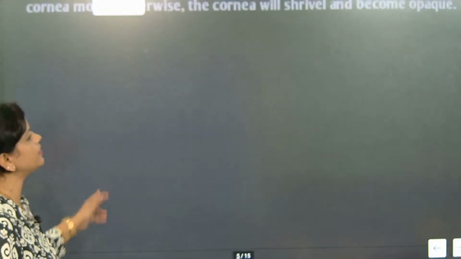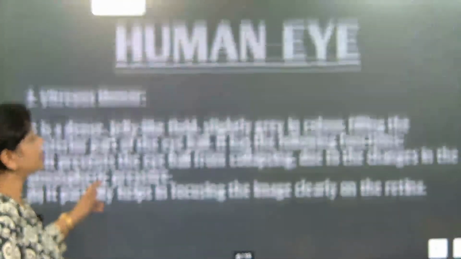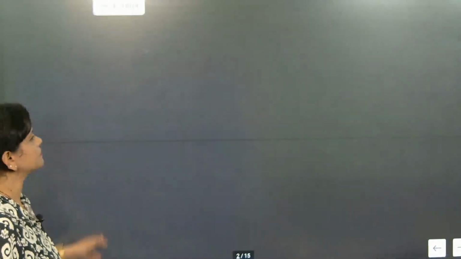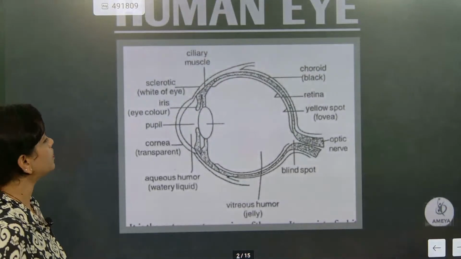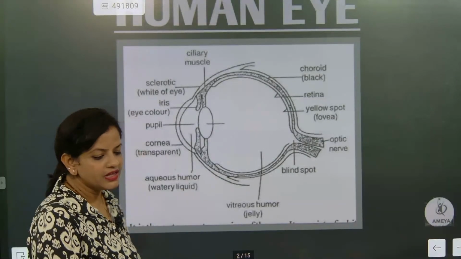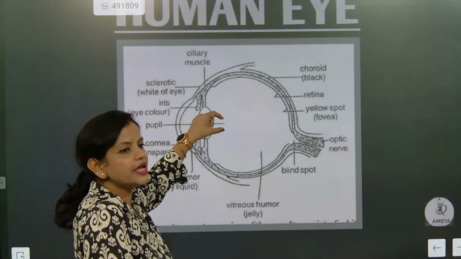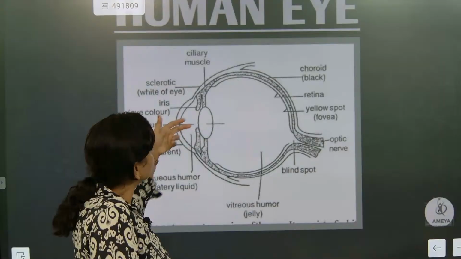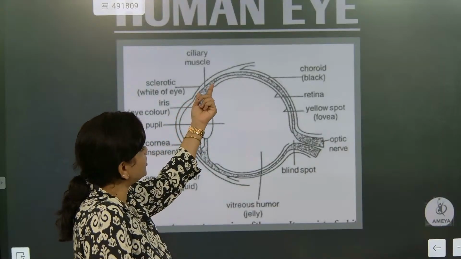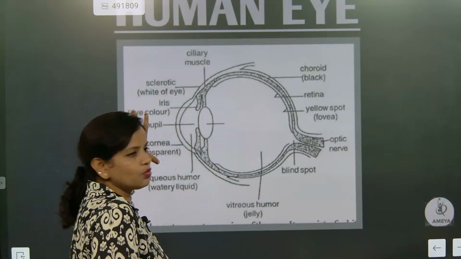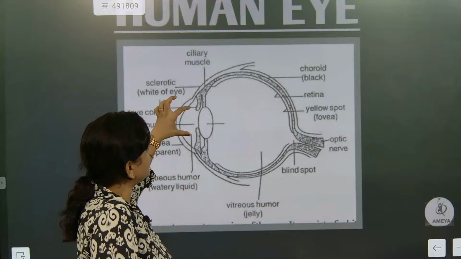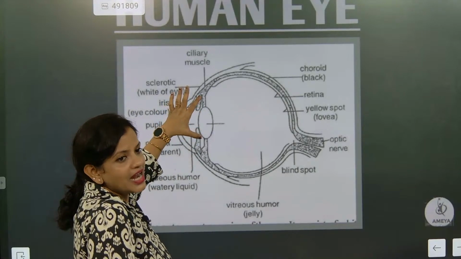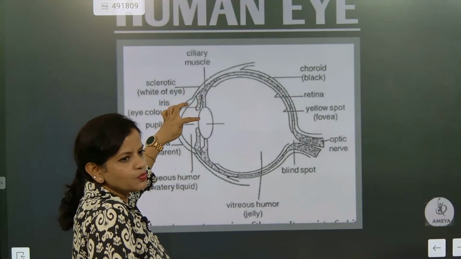One small thing we are going to understand here. So now look here. See what is actually happening. When light enters the eye through the cornea, if it is a bright room, the iris will relax and its size will become small.